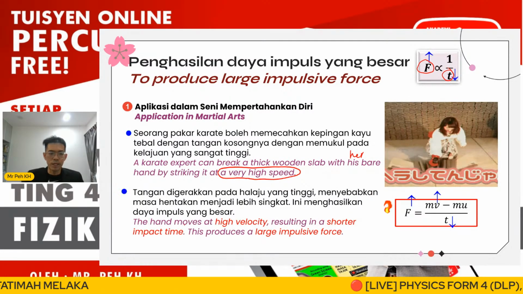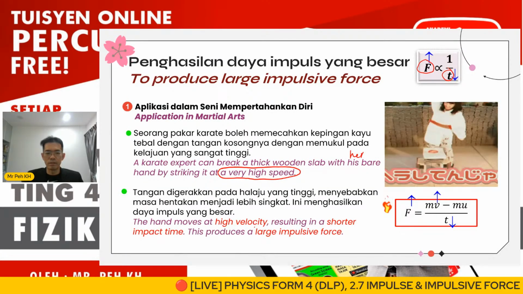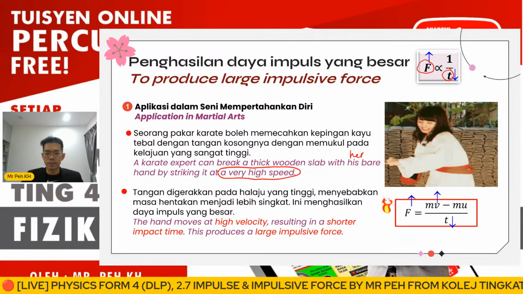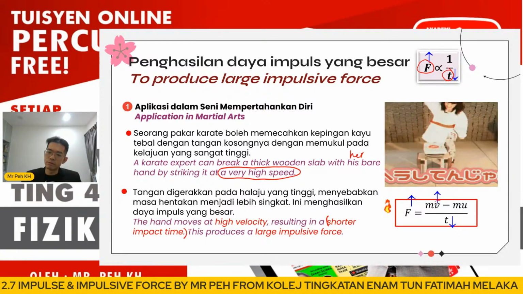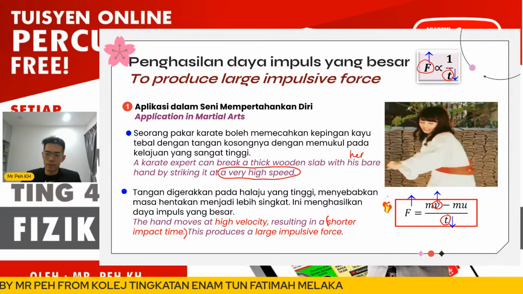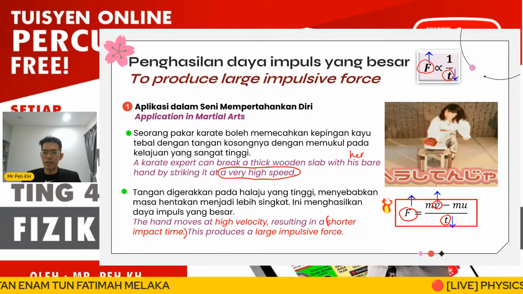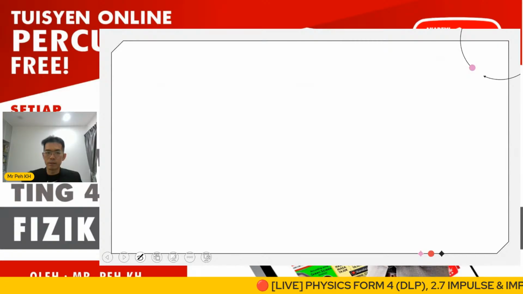The hand moving at higher speed or higher velocity will result in a shorter time of impact. So the key is this: with greater velocity, the time of impact will be shorter, and this causes a larger impulsive force to be applied on the wooden slab.